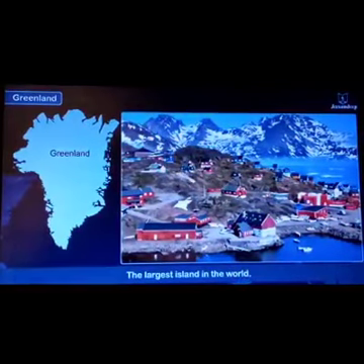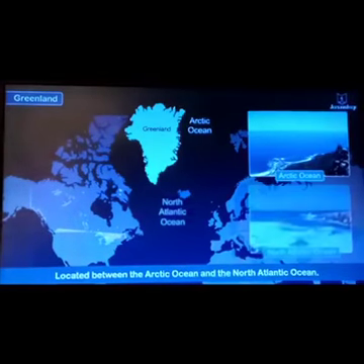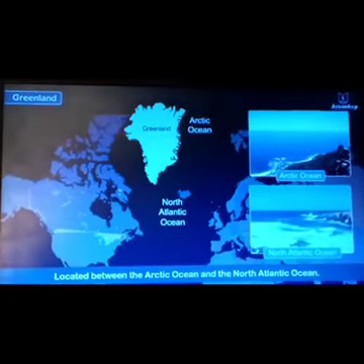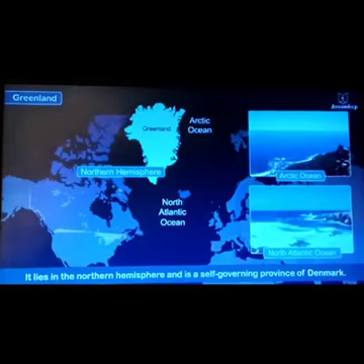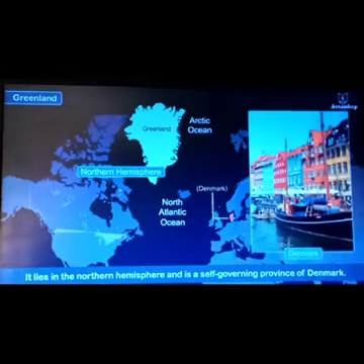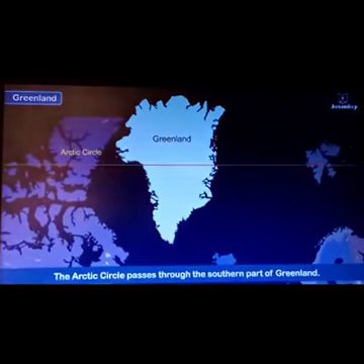Greenland, the largest island in the world, is located between the Arctic Ocean and the North Atlantic Ocean. Right, guys? It lies in the northern hemisphere and is a self-governing province of Denmark. The beautiful area. The Arctic Circle passes through the southern part of Greenland.